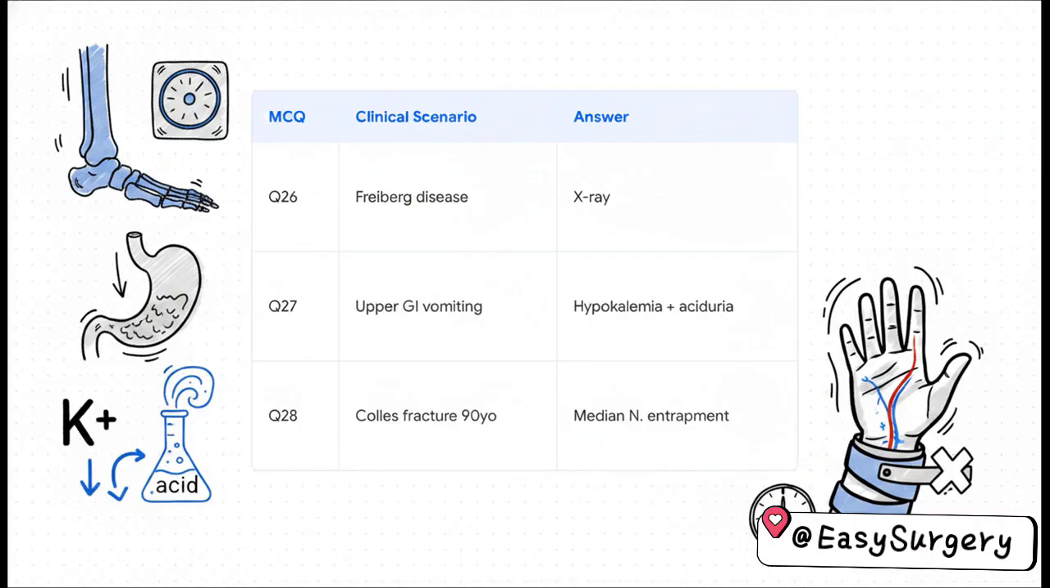Starting right off with Q26, a patient is suspected of having Freiberg disease. What's the first-line investigation? Well, it's a plain X-ray. It's always your starting point, right? You only move on to an MRI for early disease detection if those initial X-rays come back completely normal.